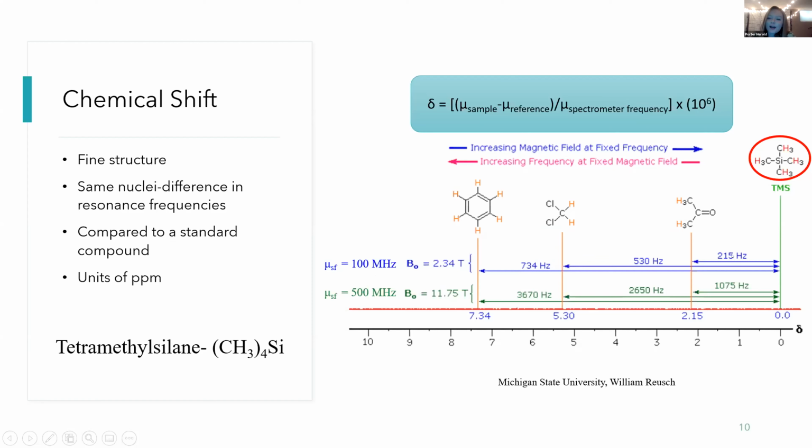So if I were to put in 215 hertz for this sample, and then I put in 0 for the reference, and then I divide by the spectrometer frequency 100 million hertz, and then multiply by 10 to the 6th, I will get 2.15 for my chemical shift. And I could do that for any of these situations, and I would get the corresponding chemical shift. Chemical shift is also measured in units of parts per million, and this makes sense as we've got hertz and then million hertz on the bottom, parts per million. So everything adds up, it all makes sense.